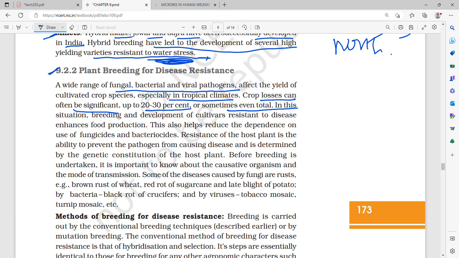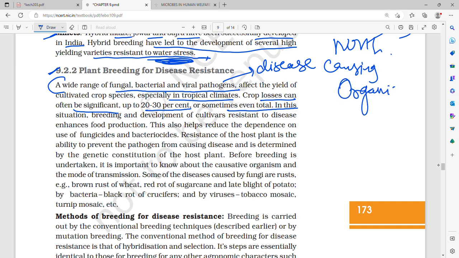Now we come to plant breeding for disease resistance. There are a wide range of fungal, bacterial and viral pathogens, that is, disease causing organisms, which affect the yield of cultivated crop species, especially in tropical climates. Crop losses can often be significant, up to 20 to 30%, or sometimes even total.